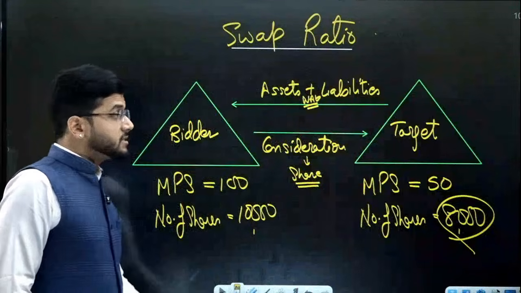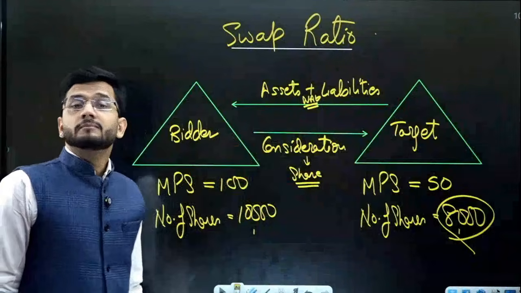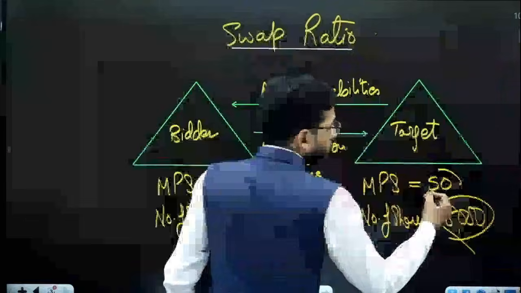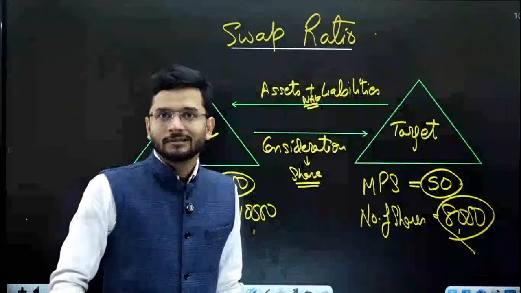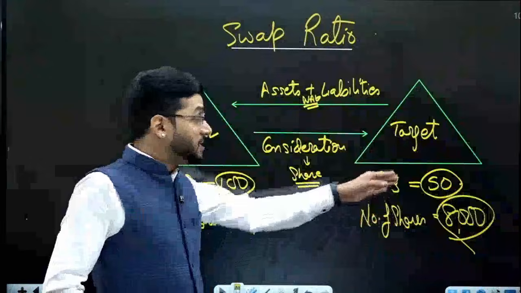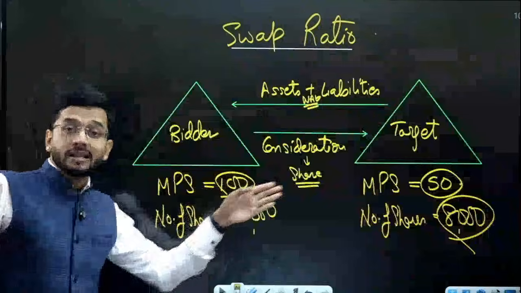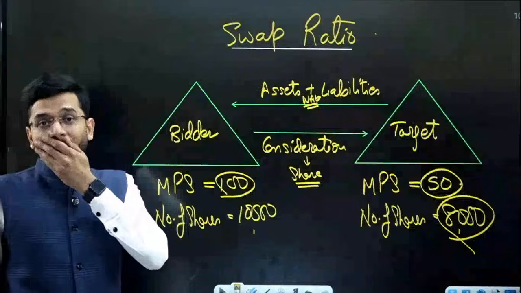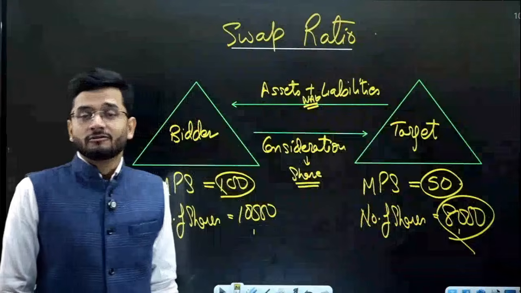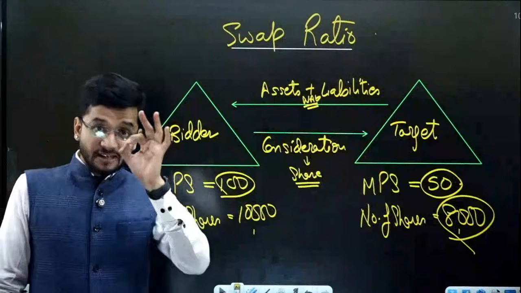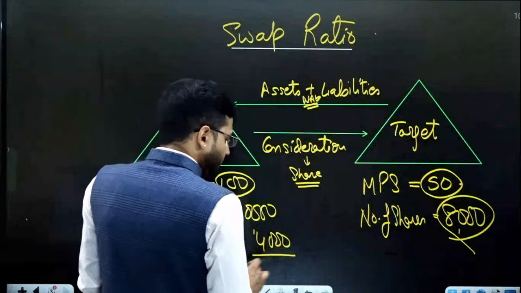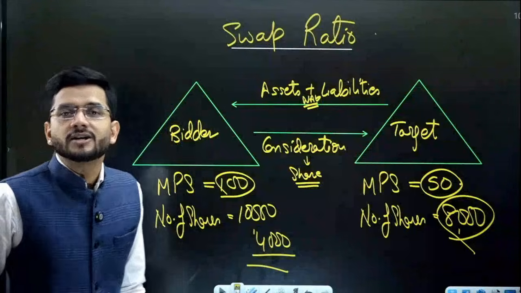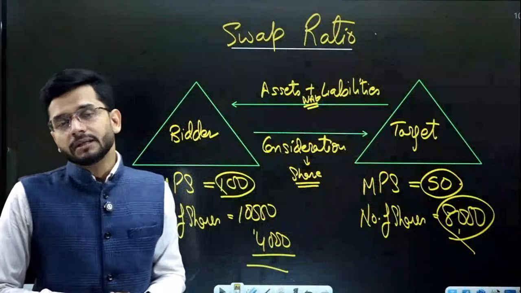In this case, the bidder company will be a little reluctant. What will bidder company say? Bidder company says, no. What are you saying? Your shares value is only rupees 50. My shares value is double than your shares value. So I cannot give you 8,000 of my shares. The fair deal will be that I will give you 4,000 of my shares to get equivalent value in your company.